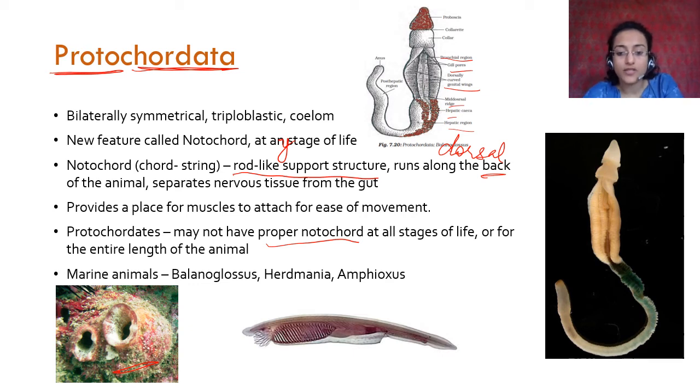This is Amphioxus. It looks a bit like a fish, right? So this part here, it has a dorsal notochord. Okay, this is Amphioxus. So this is the main characterizing feature of protochordata, and here you can see what the word means. Chord is string, so protochordata means those with a primary notochord. Okay.